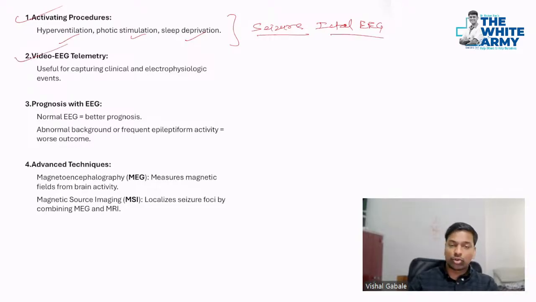Then we can also do video EEG telemetry, recording the patient's events. For prognosis with the EEG, if there is persistent activity in the background, there is a worse outcome because that means the patient is in status. Or advanced techniques can be used in the form of MEG, that is magnetoencephalography, or magnetic source imaging, MSI. These are the new things given in Harrison.